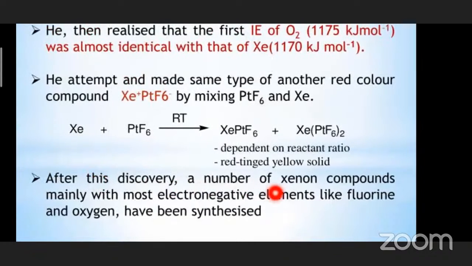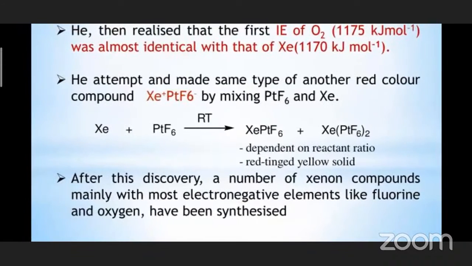Okay, after this discovery, a number of xenon compounds were made, mainly with the most electronegative elements like fluorine and oxygen. We know that the two most electronegative elements are fluorine and oxygen. First is fluorine, then comes oxygen. So only these two elements are able to react with the noble gases, and that too which one? Xenon. So xenon is able to form compounds with the most electronegative elements, that is fluorine and oxygen.